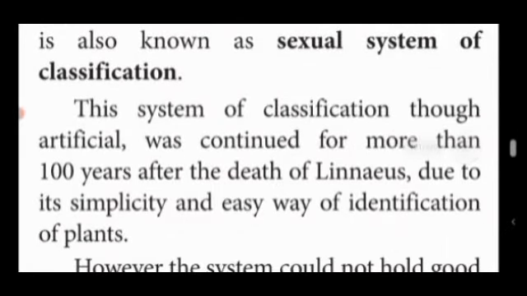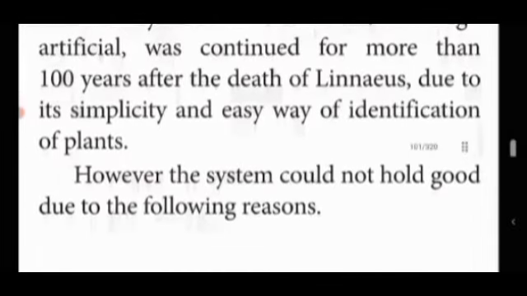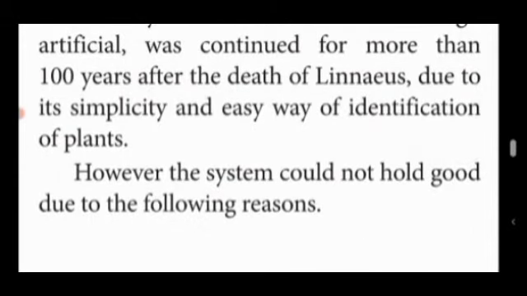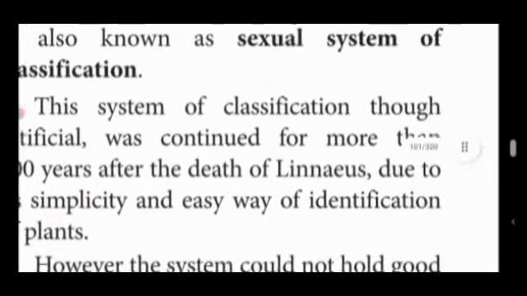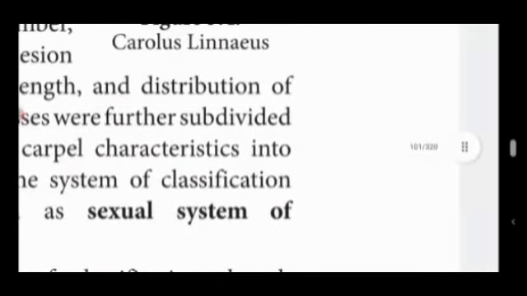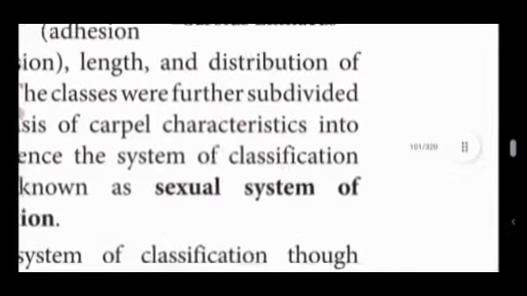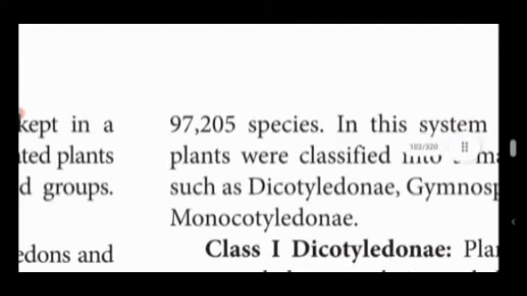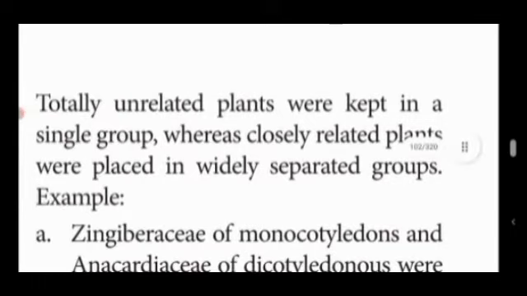This system of classification, though it is artificial, continued for more than 100 years after the death of Linnaeus due to its simplicity and easy way to identify the plants. However, this system could not hold good due to some reasons. Totally unrelated plants were kept within a single group, whereas closely related plants were placed in widely separate groups.